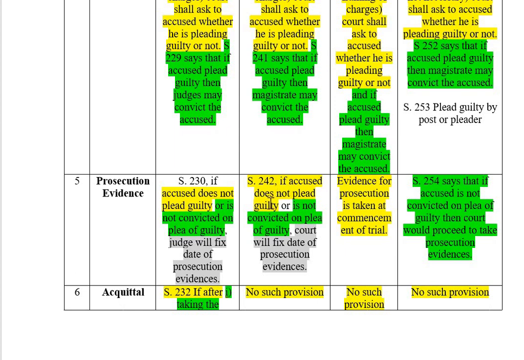Section 242 says if the accused does not plead guilty or is not convicted, same language, then prosecution evidence. Same here, evidence for the prosecution is taken at the commencement of the trial, because these are petty matters. So the procedure is told in a different way because these are complaint cases. When complaint cases come, as per section 200, the magistrate then and there examines the complainant and witnesses if any. You can see section 200, you will find it there.